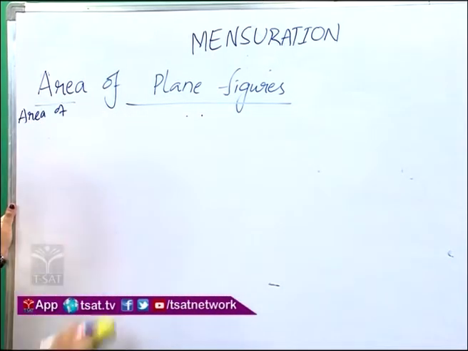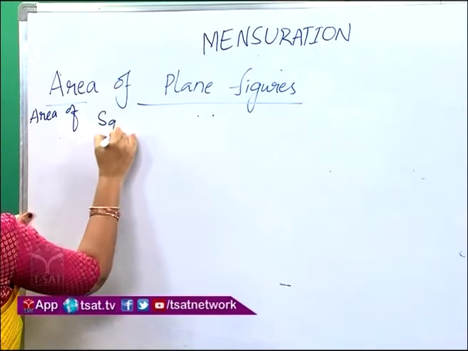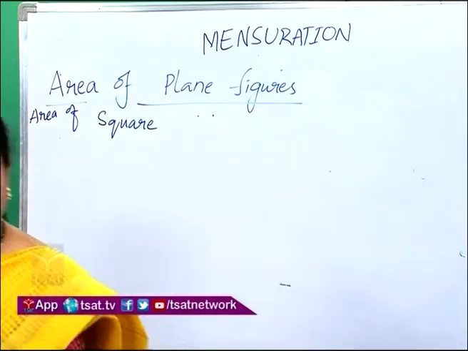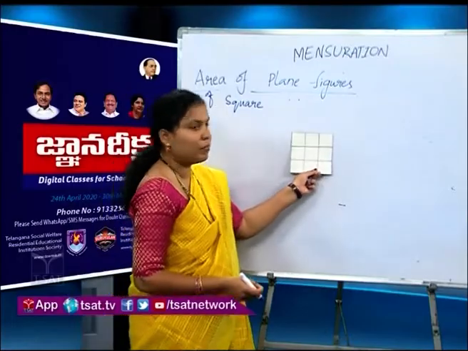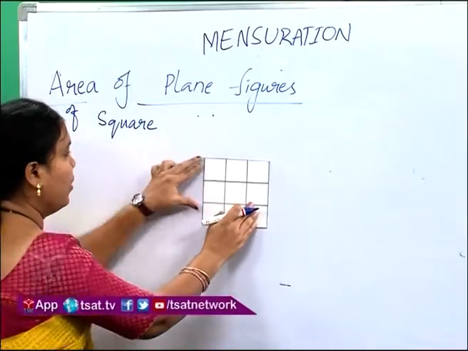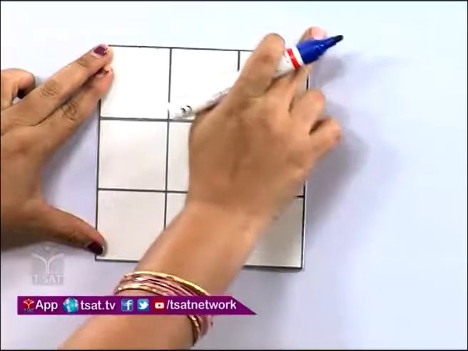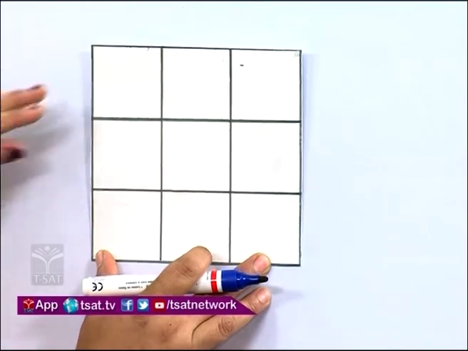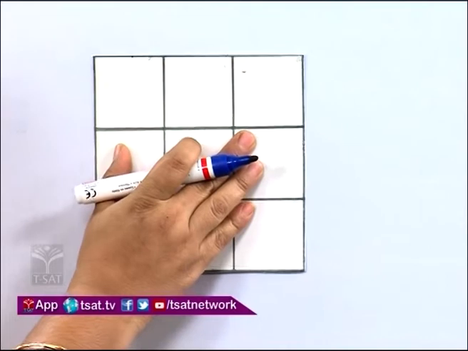And how to find the area of a square? For this, I take a square sheet. It is a square because all four sides are equal measure. Is it clear? How many squares are inside this square?